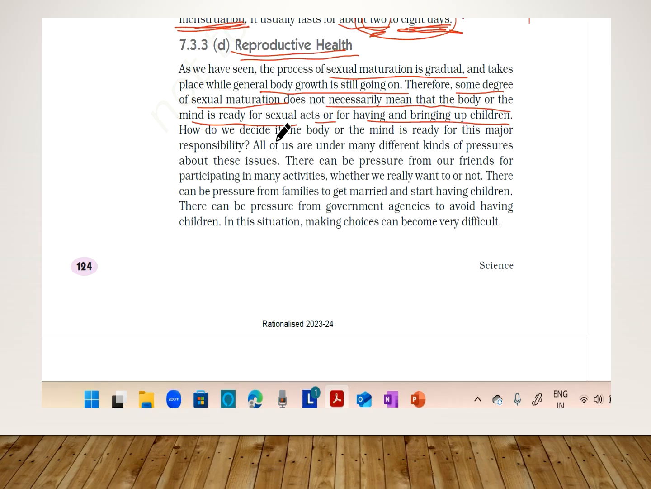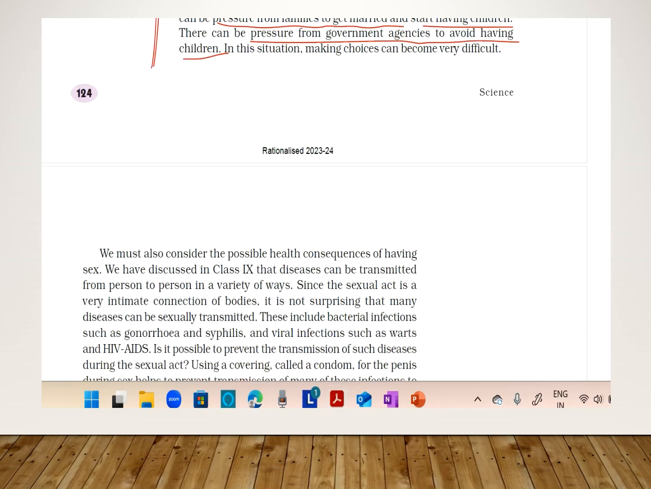So how do we decide that the body or the mind is ready for certain responsibility or not? All of us are under different kinds of pressure about these issues. There can be pressure from our friends for participating in many activities. Your friends may provoke you whether we really want it or not. There can be pressure from families to get married and start having children. There can be pressure from government agencies to avoid having children. So in this situation, making choices becomes very difficult.